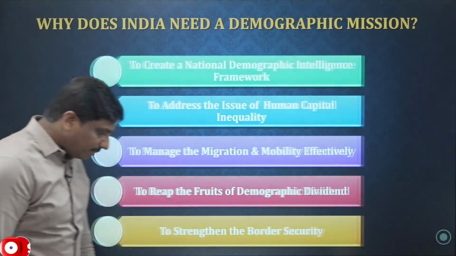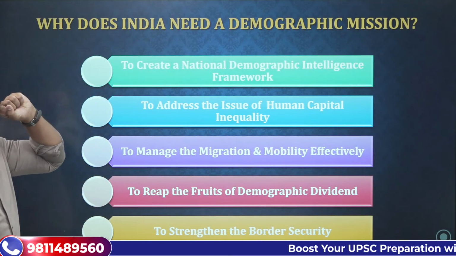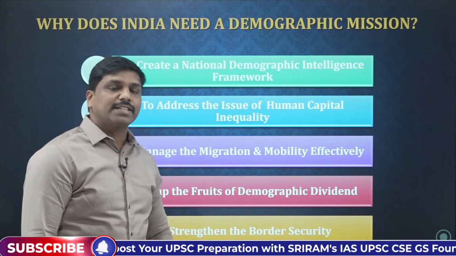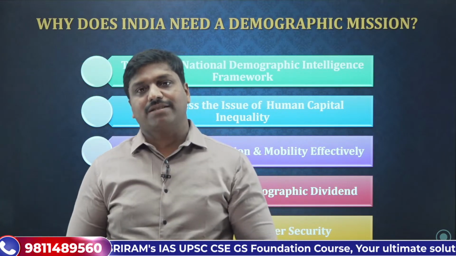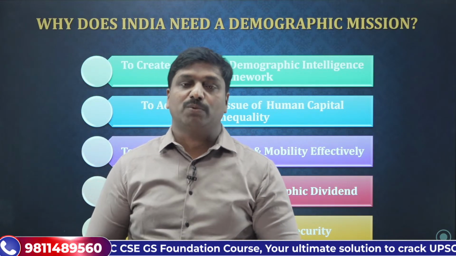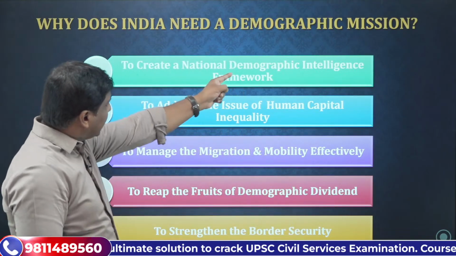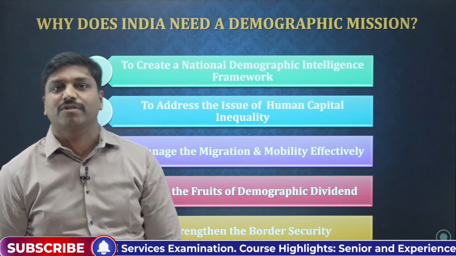Now, from the perspective of the reasons why we require it, first and foremost, we need to create a national demographic intelligence framework. India is a huge, vast country with a large population. In order to manage the population effectively, we need the national demographic intelligence framework. That is the first reason.